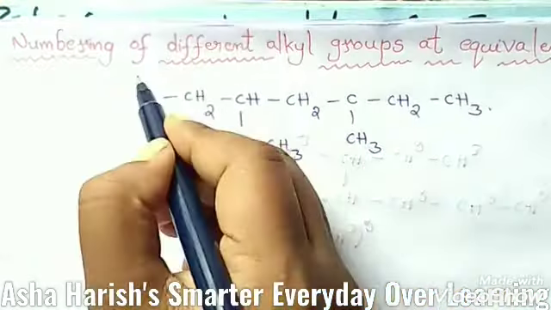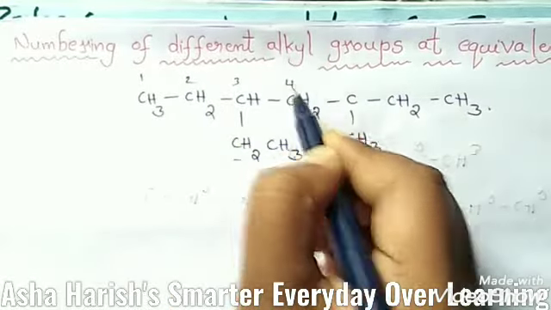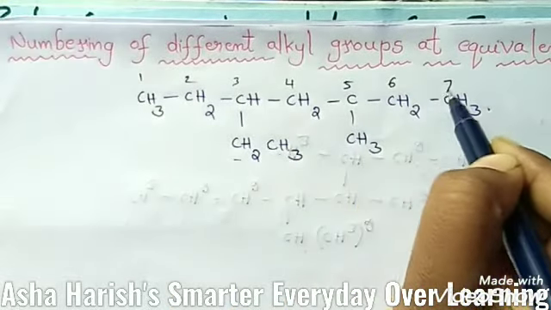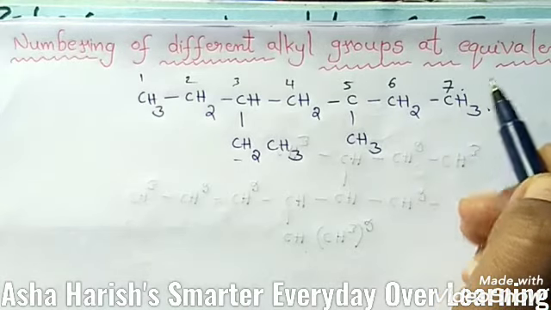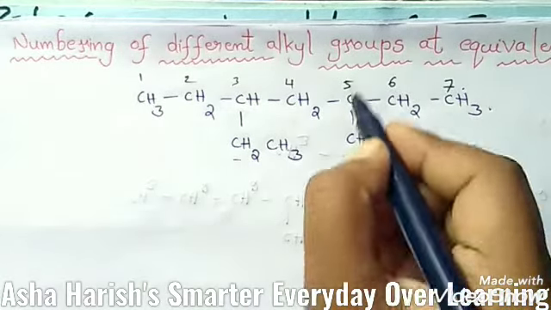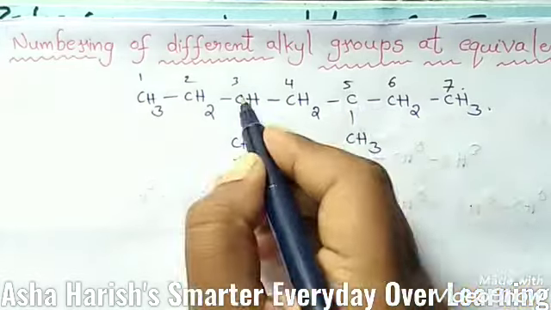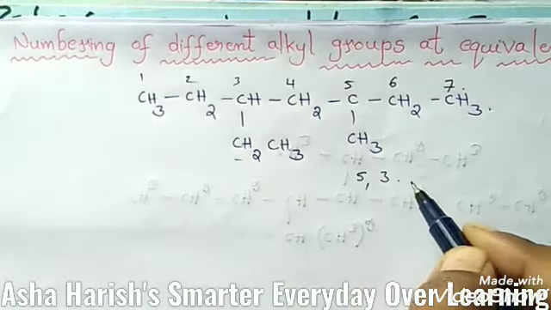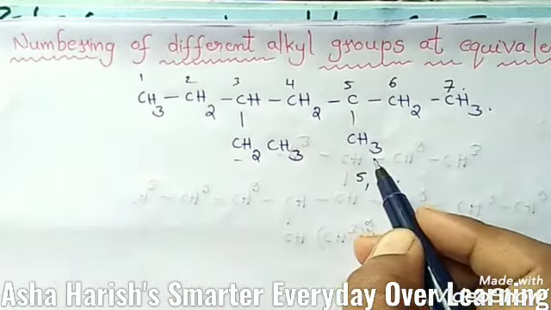Just see 1 2 3 4 5 6 7, if I give numbering like this, at the fifth carbon and at the third carbon, these alkyl groups will come.